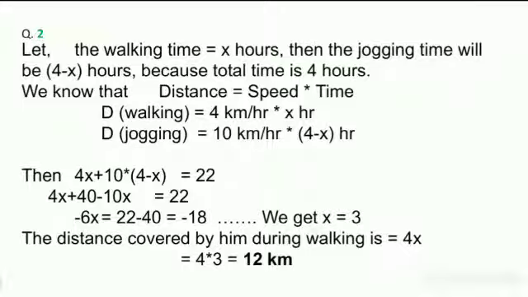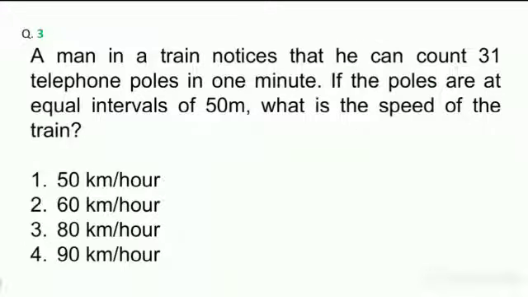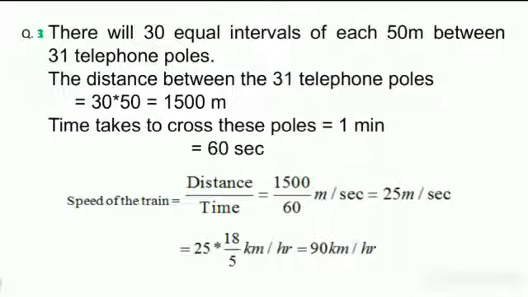Next question: a man in a train notices that he can count 31 telephone poles in 1 minute. If the poles are at equal intervals of 50 meters, what is the speed of the train? So there are 31 poles, each at an interval of 50 meters.